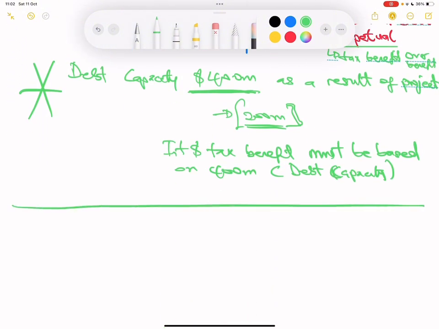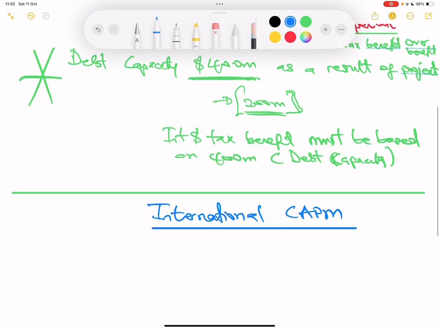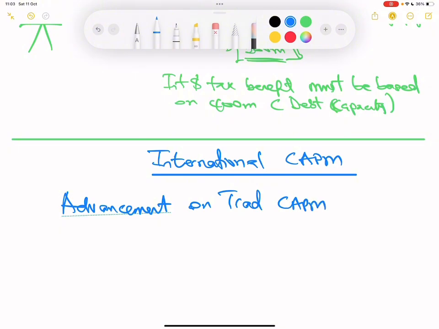The last part I'm going to touch on quickly in this video is international CAPM, to wrap up our financing part. It is extremely important to know this, not from calculation really, but understand it very well, because this is different. It's an advancement on the traditional CAPM that you know. It's not too different, just a little advanced, because your traditional CAPM focuses on the domestic market.